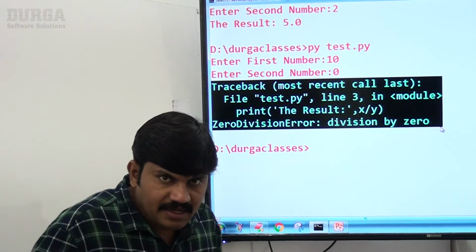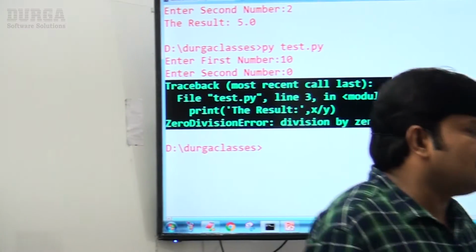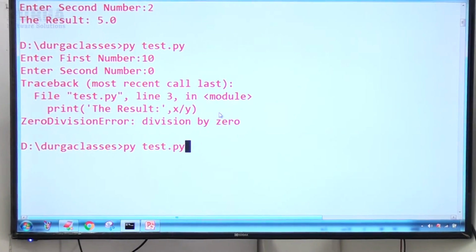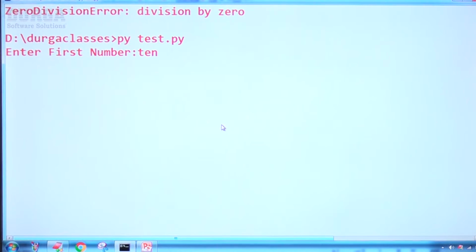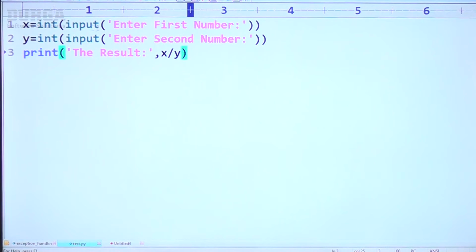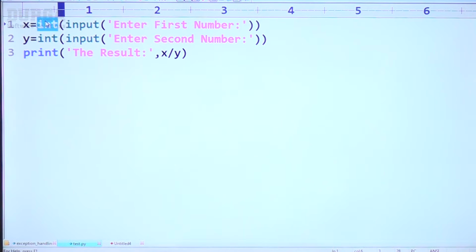Clear? Is any explanation required? Now observe, same thing, sir. Let me run this one. Enter first number, "TEN" I'm taking. We are trying to typecast this string into int type. Input always takes string format, and we convert this string into a number, int type.